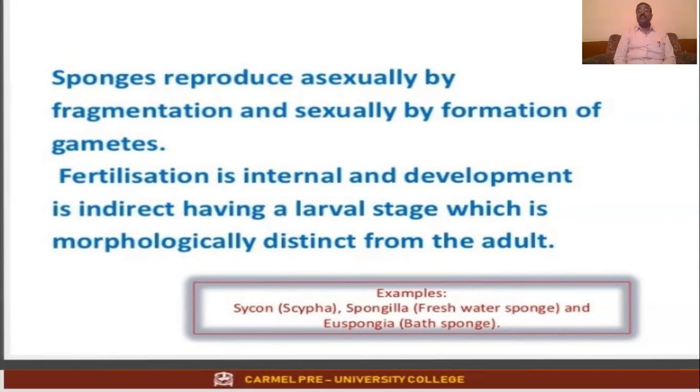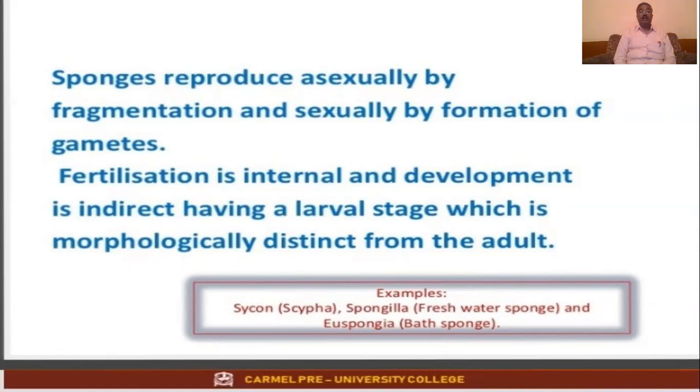It looks like a fish. It doesn't look like a frog at all. So when you come across the presence of a larval stage, then we call the development indirect. So here also the sponges show indirect development, that is, the presence of a larval stage.